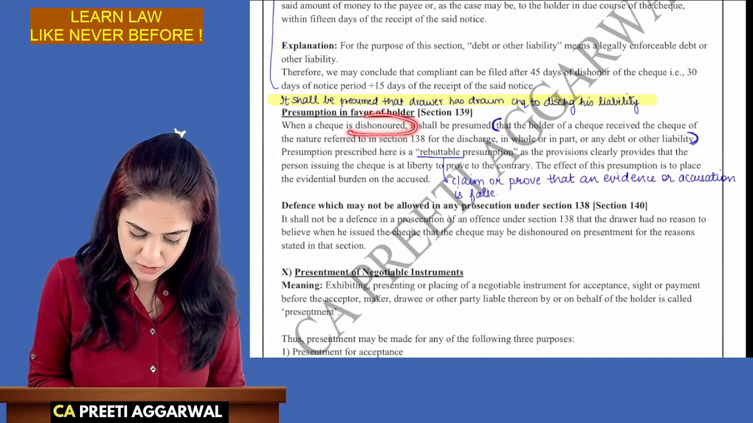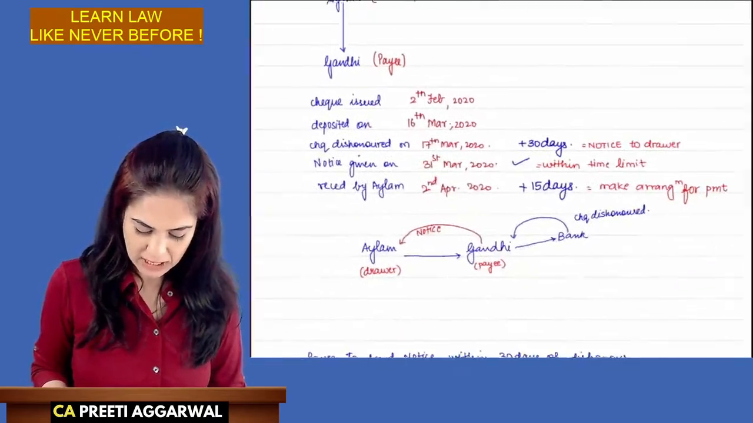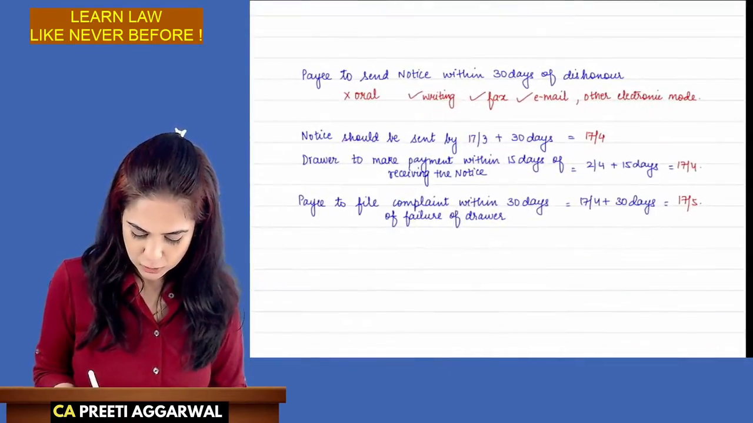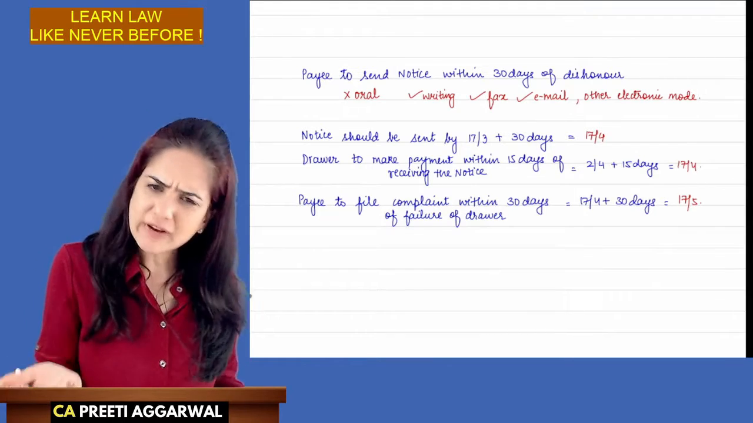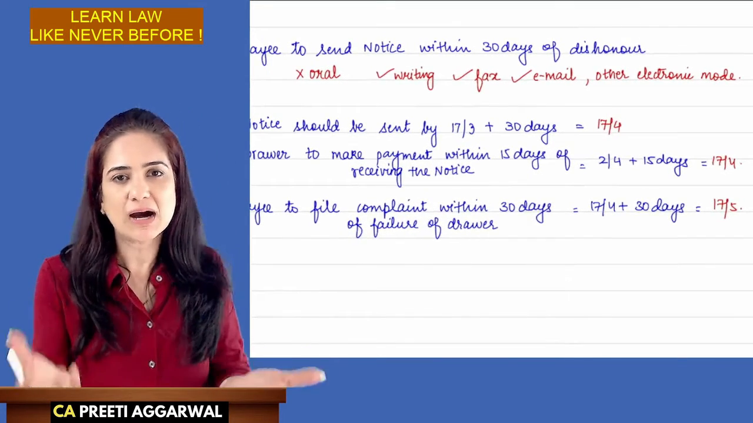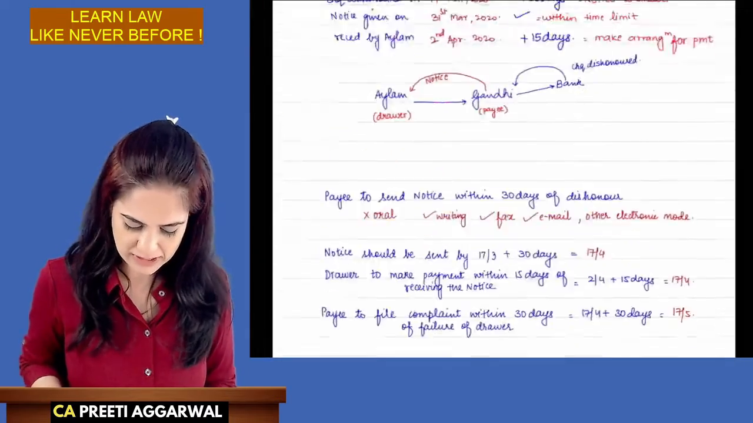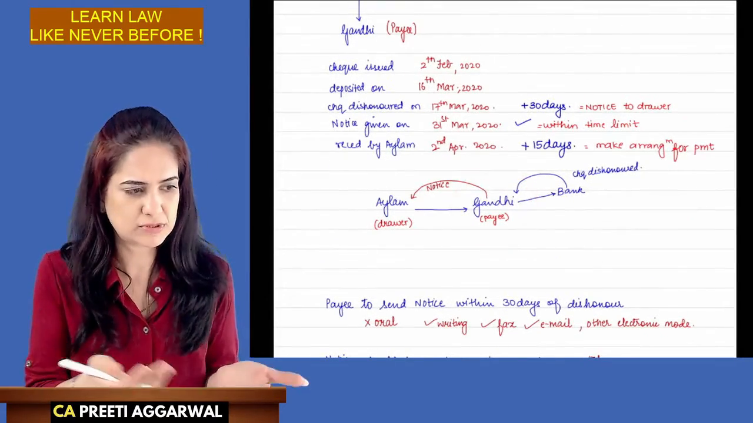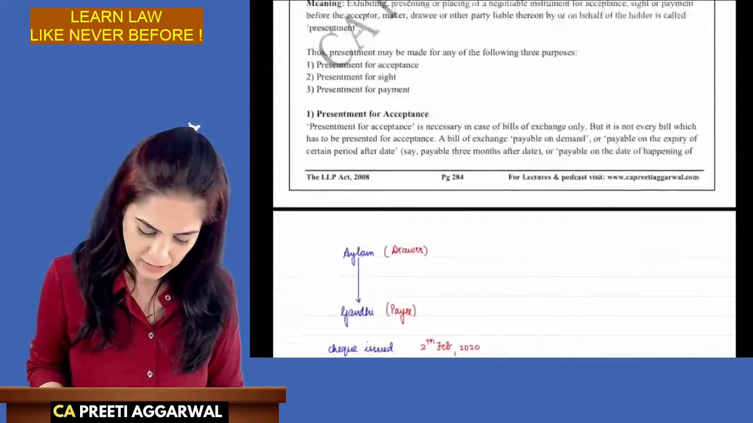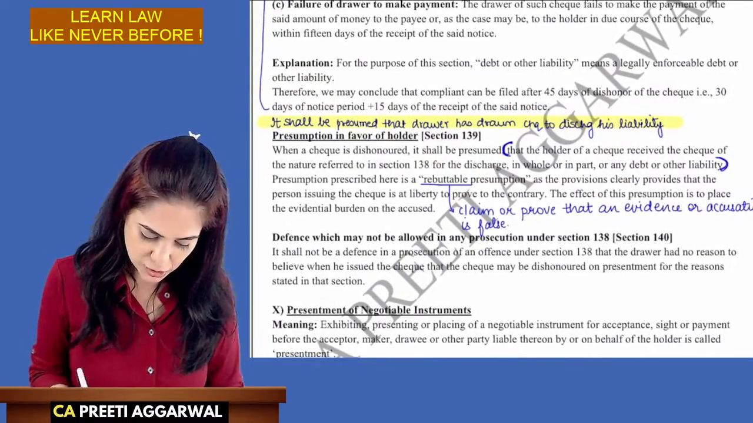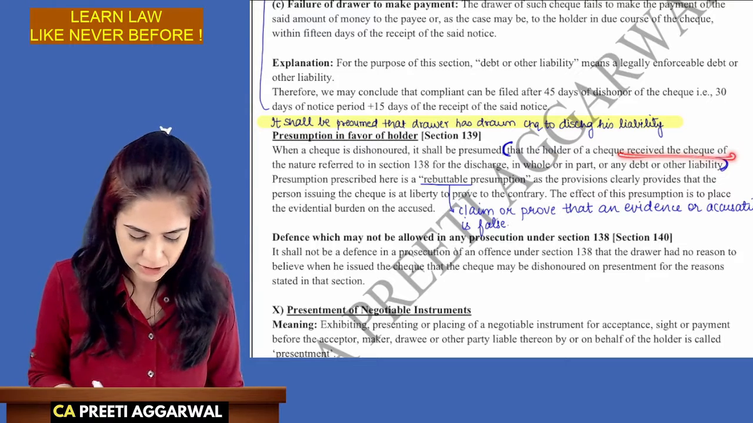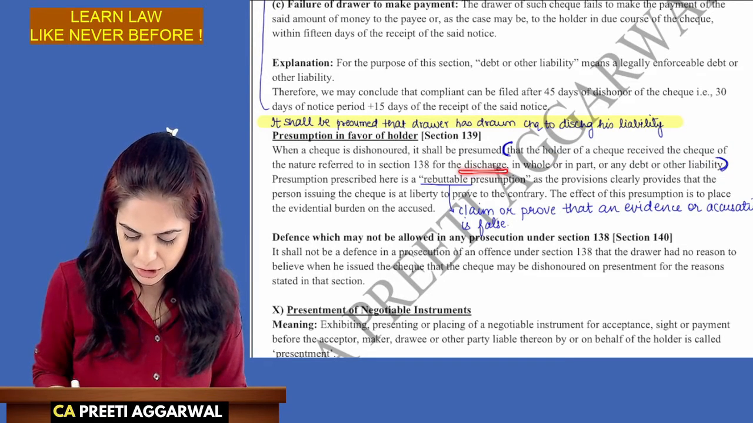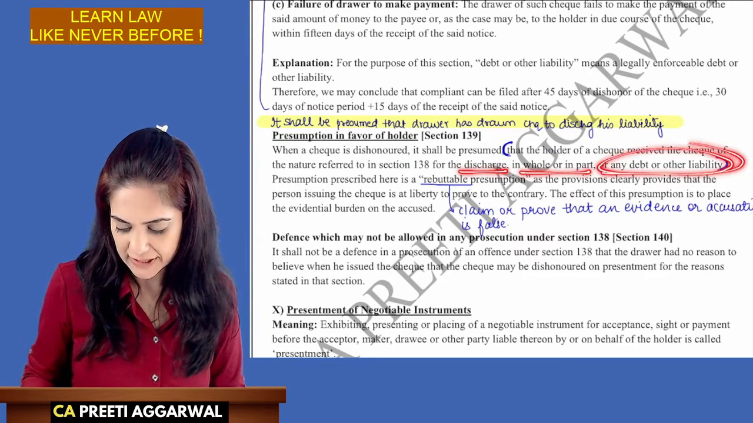When the check is dishonored, like Mr. Gandhi, he went to file a case. So law will assume that if you are receiving a check, you must have received it due to some debt or liability. So it is assumed that when the check is dishonored, the holder of the check received the check in discharge of either whole or in part of any debt or liability.